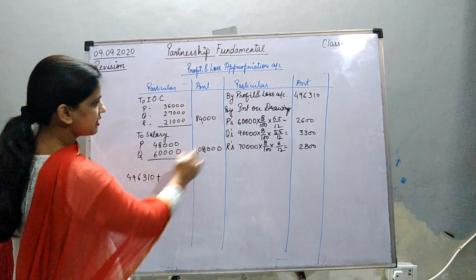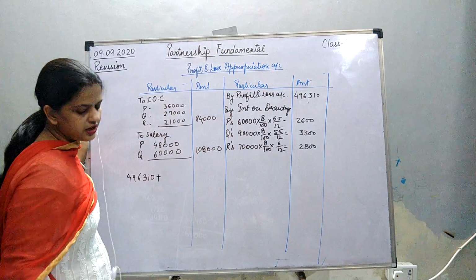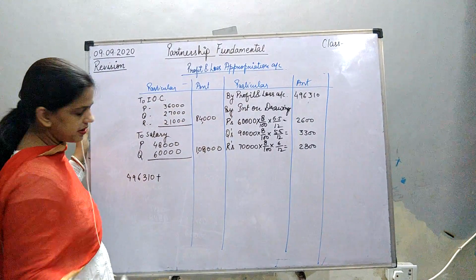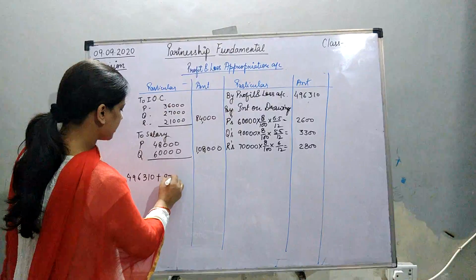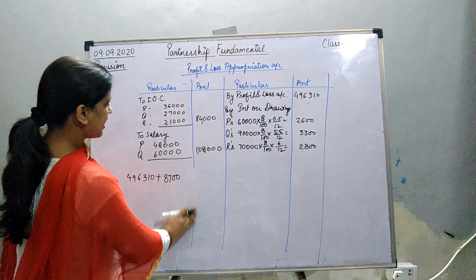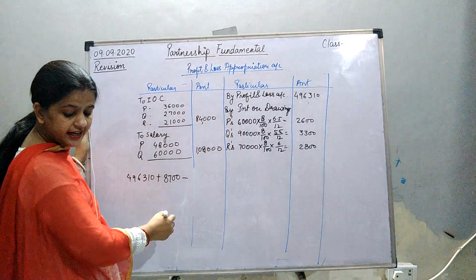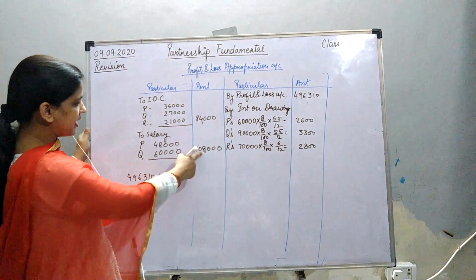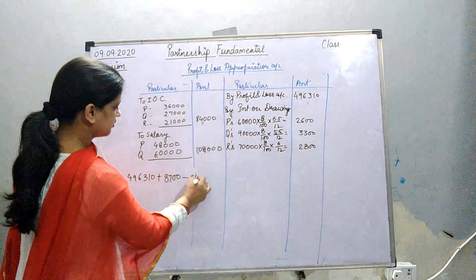4,96,310 plus 26, 3,300 and 2,800. That will become 8,700. That 8,700 we have to add with this, and after that minus 84,000 and minus 1,08,000.